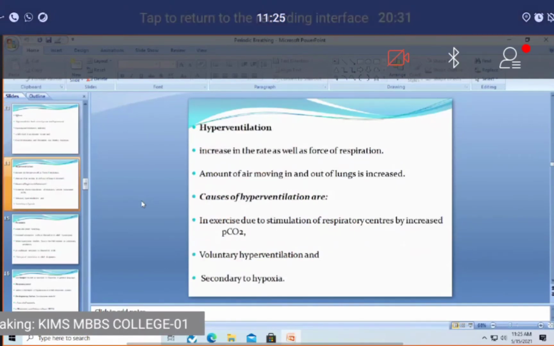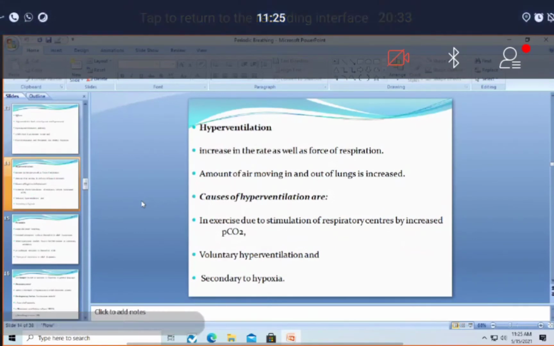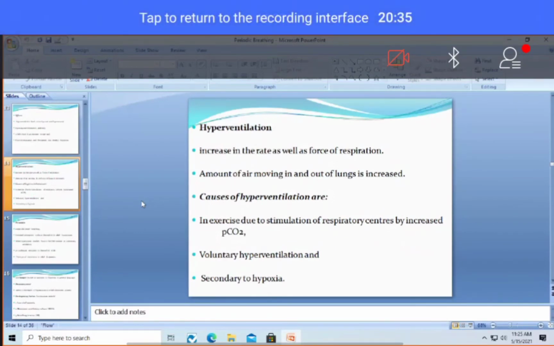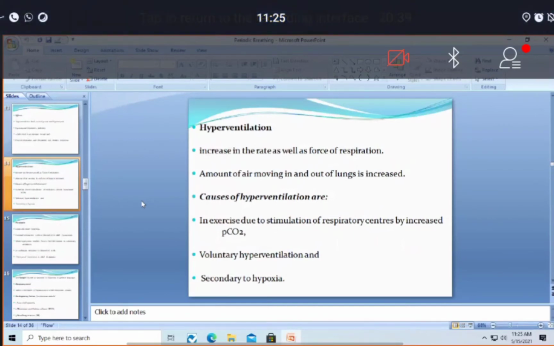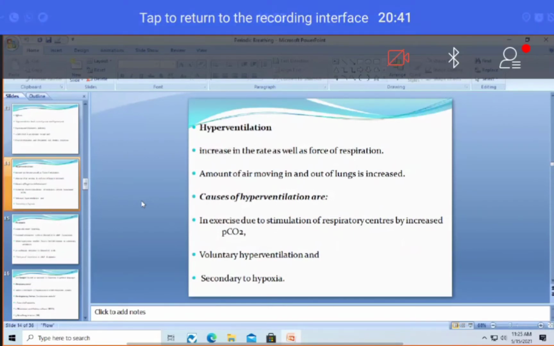Hyperventilation is nothing but an increase in the amount of air entering into the lungs. Causes of hyperventilation are exercise, and it can be done voluntarily or secondary to hypoxia.